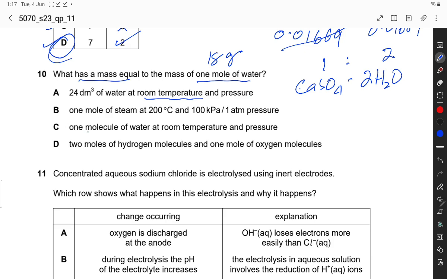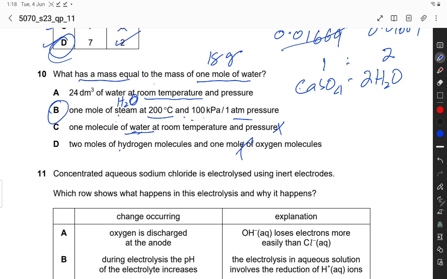1 mole of steam. Yes, 1 mole of steam is H2O, and steam has the same Mr as water has, 1 mole of water, at 200 degrees centigrade and 100 kilopascal atmospheric pressure, so this is equal to this amount. 1 molecule of water at room temperature, no, this is not correct, because this is liquid and this is steam and this is equal to this mass. 2 moles of hydrogen molecules, no, this is also not correct.